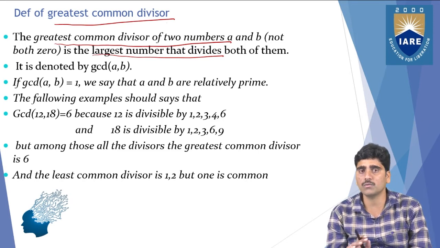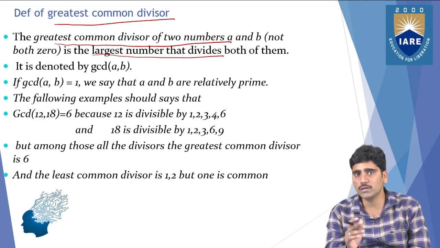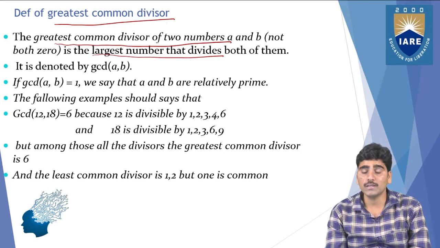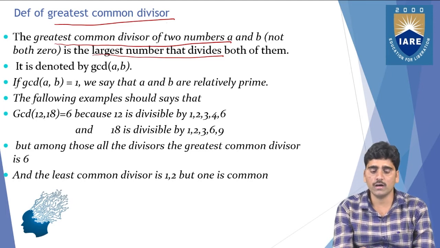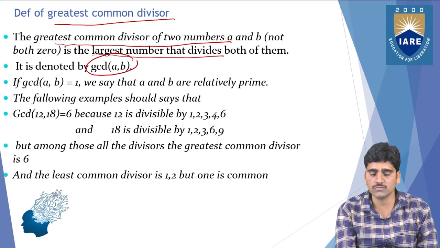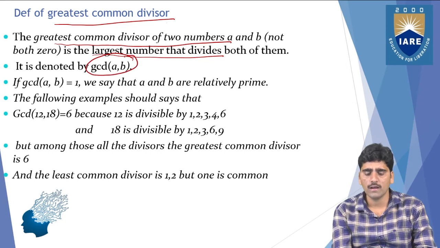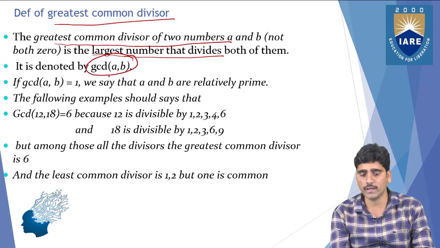The greatest common divisor of two numbers a and b is the largest number that divides both of them, the largest number from all the divisors. And you denote it this way, GCD of a comma b.